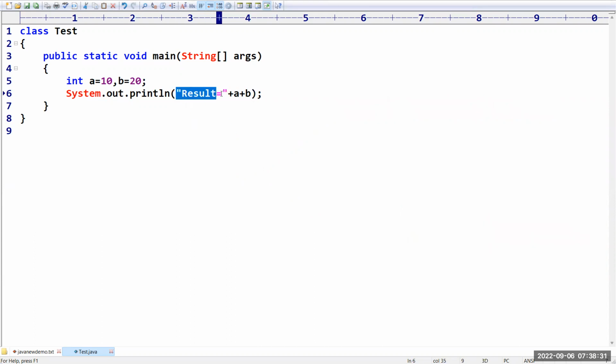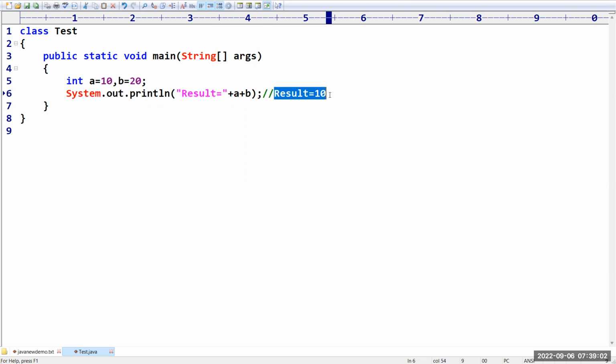Result is equal to is a string. A is 10. So this string and this integer both get added, and the result will become a string, not an integer. So the result is equal to 10 that we are getting. This entire thing, after adding this a, becomes a string.